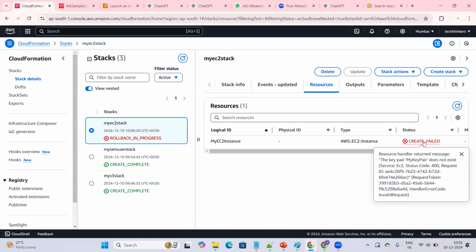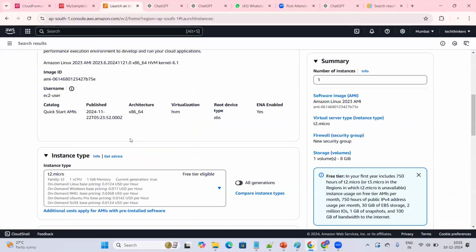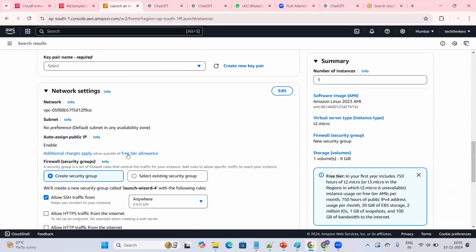Why? Because in the code, if you remember, we have kept the key pair as my key pair. And you can see here where it is launching an instance. I will be going for key pairs.